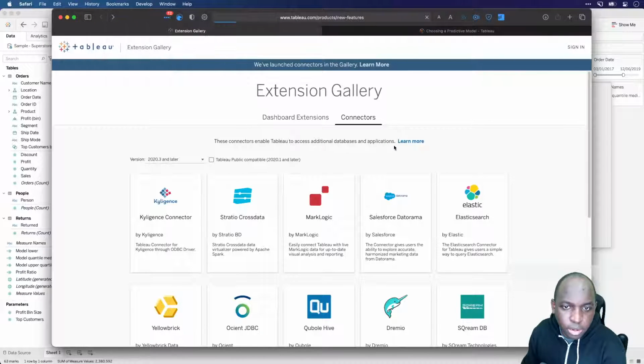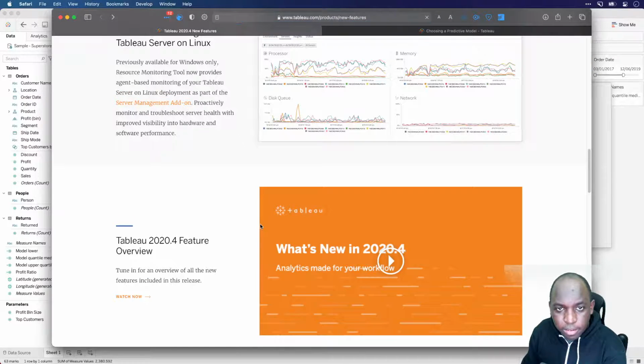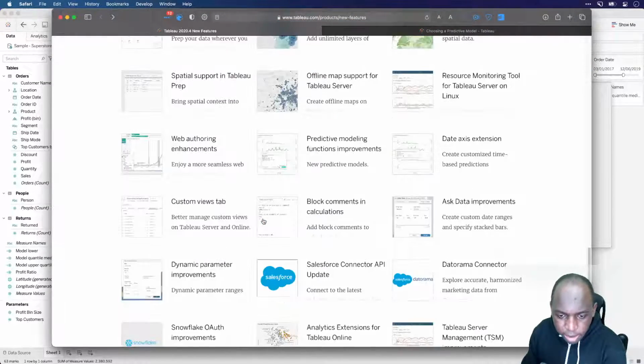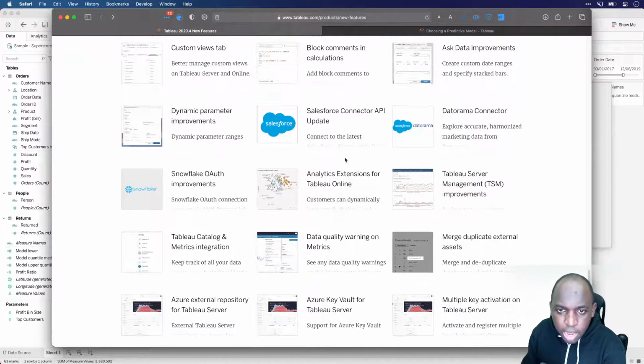So if I go back, I need to go back quite a few steps, don't I? I go back to 2020.4 new features. Hopefully it takes me back to where I was on the page. No, it won't. So let's go back down. We were quite far down. I talked about Salesforce API and Datorama connector. Ask Data I'll come back to in a second.